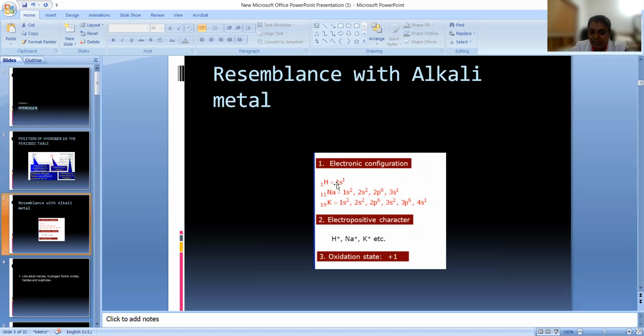Look at the electronic configuration of hydrogen, 1s1, and for sodium, 1s2, 2s2, 2p6, 3s1. For potassium also, the last electron is entering into the s orbital, right? So in hydrogen and alkali metals, the last electron is entering into the s orbital, so it resembles the electronic configuration. And just like sodium and potassium in the first group, it has a tendency to lose an electron and form a positive ion. So it is electropositive in character, and it can only lose one electron because it has only one electron in the outer shell. So its oxidation state is also +1.